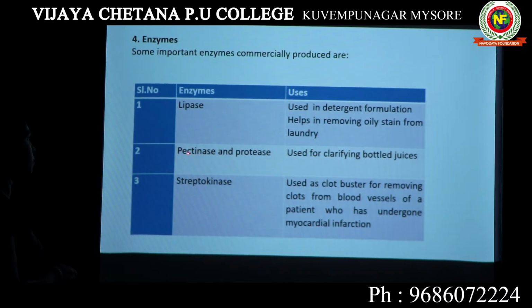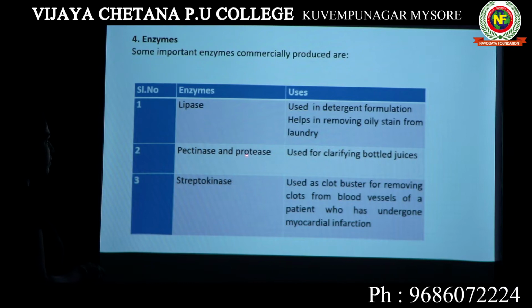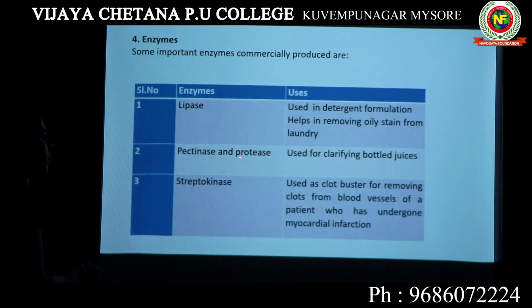Okay, so we have studied that the plant cell wall is made up of pectin and cellulose. Pectin is a kind of polysaccharide which is present in the plant cell wall. Pectinase is an enzyme which breaks down that particular pectin. Protease is the enzyme which breaks down proteins.